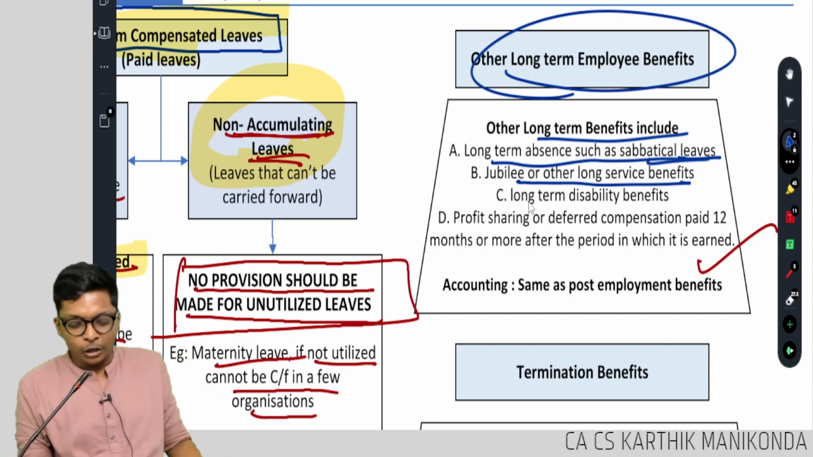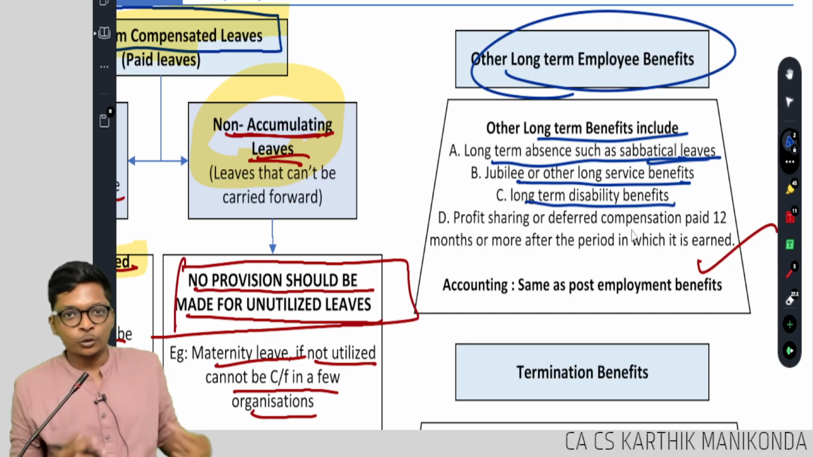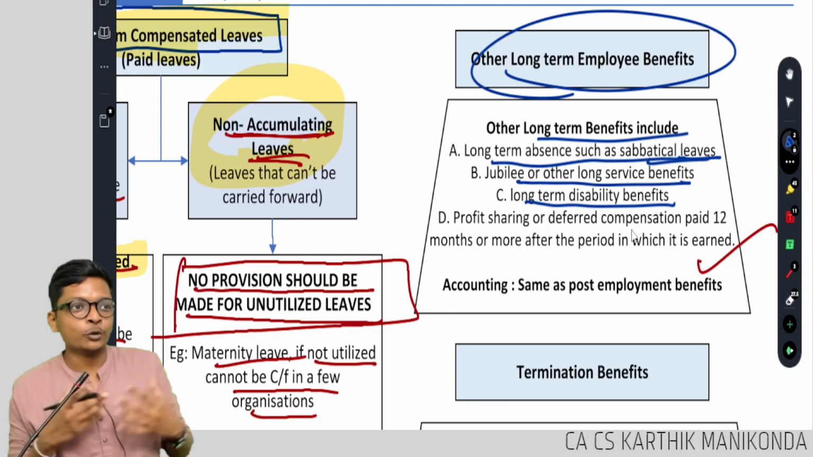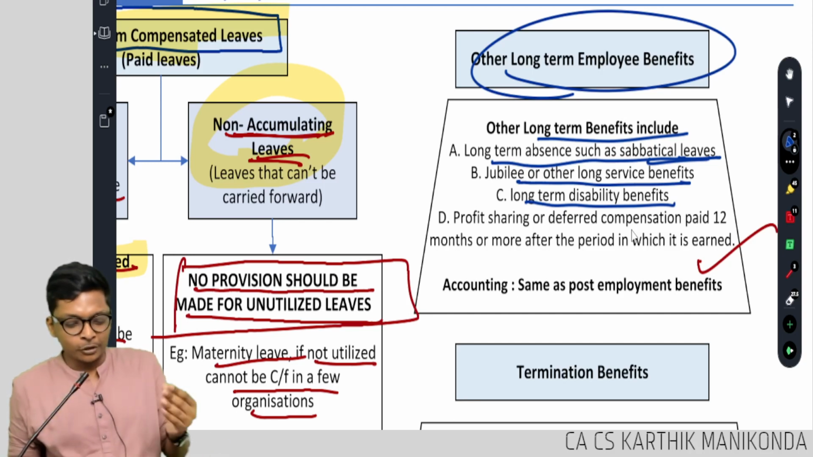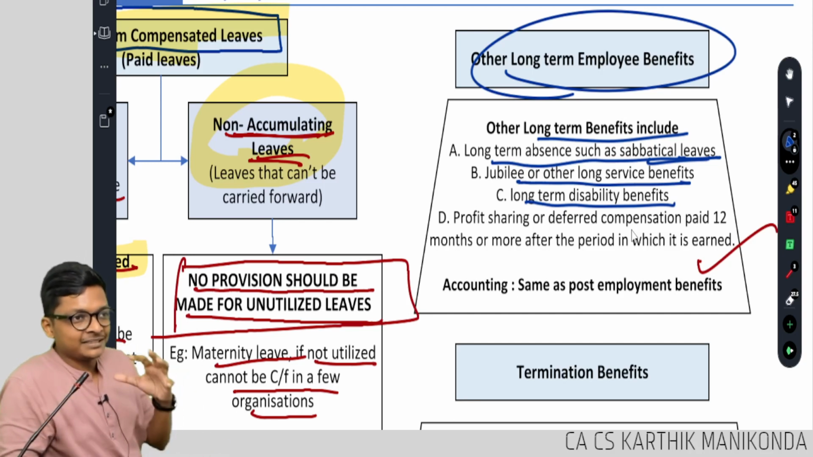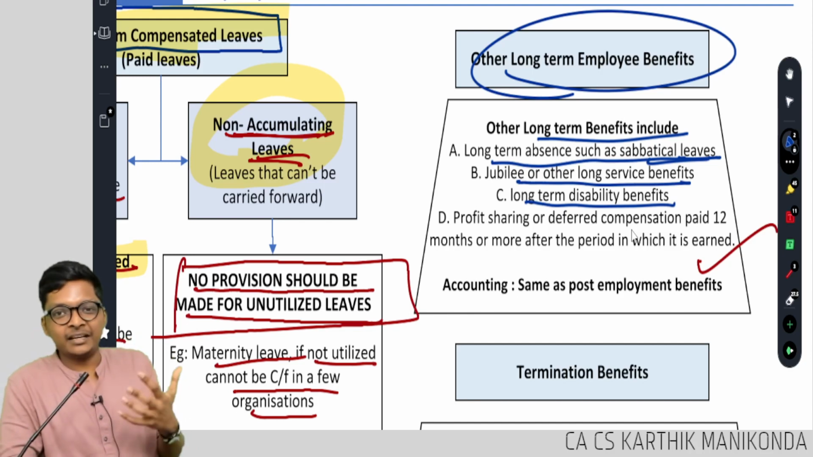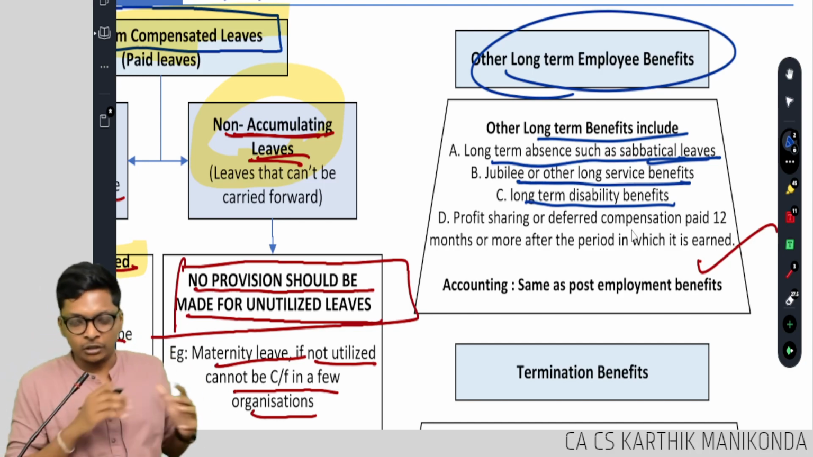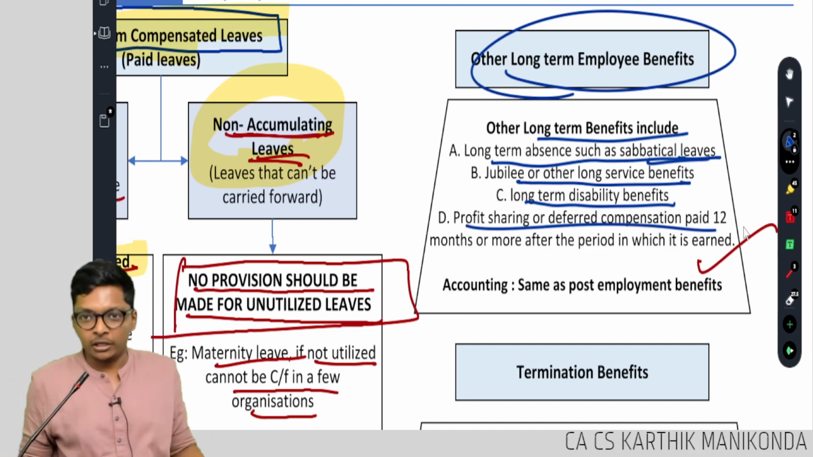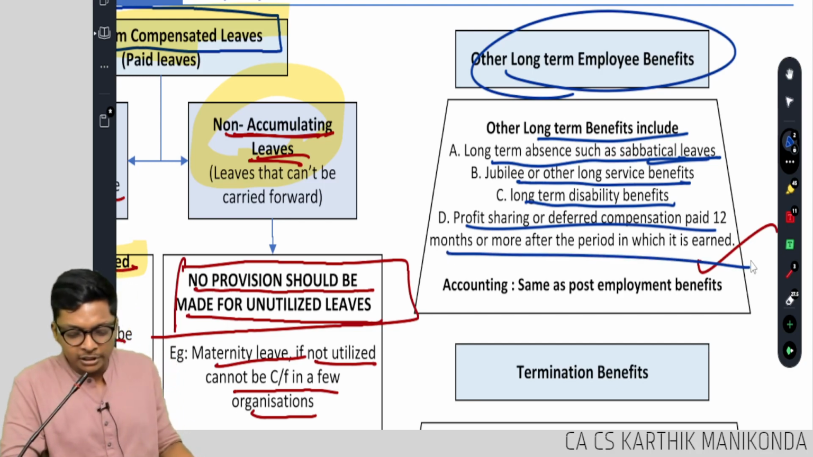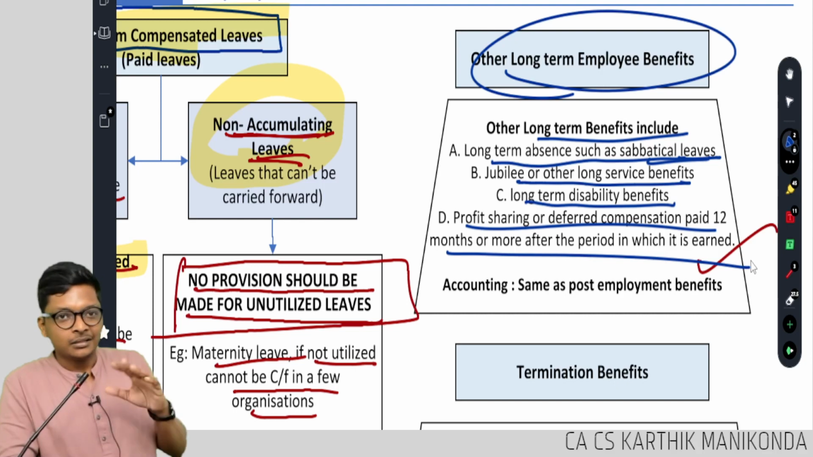Next. Long-term disability benefits. What is this? You worked in the company, we disabled you fully. No. Long-term disability benefits means if there's any for employees, family, all of that. No. Next. Profit sharing or deferred compensation paid 12 months or more than 12 months in which it is earned.